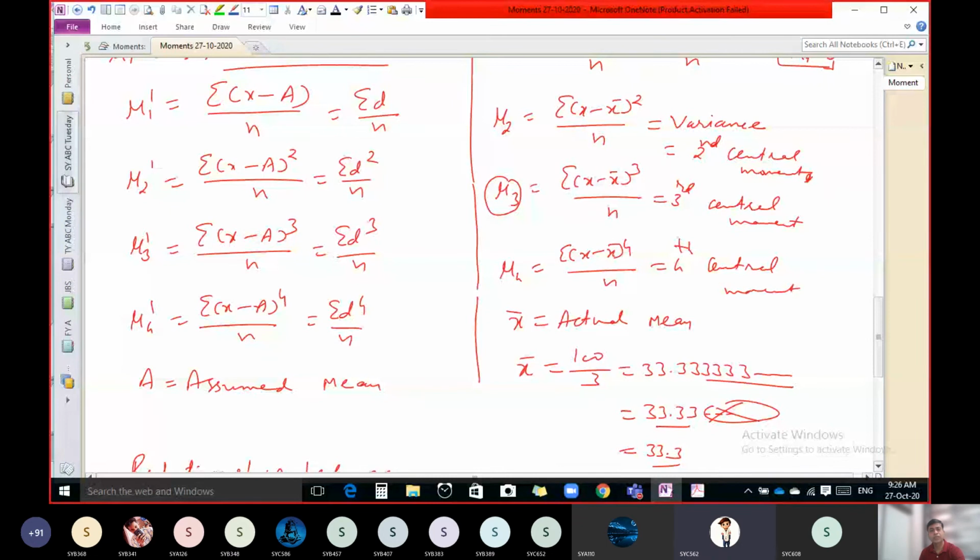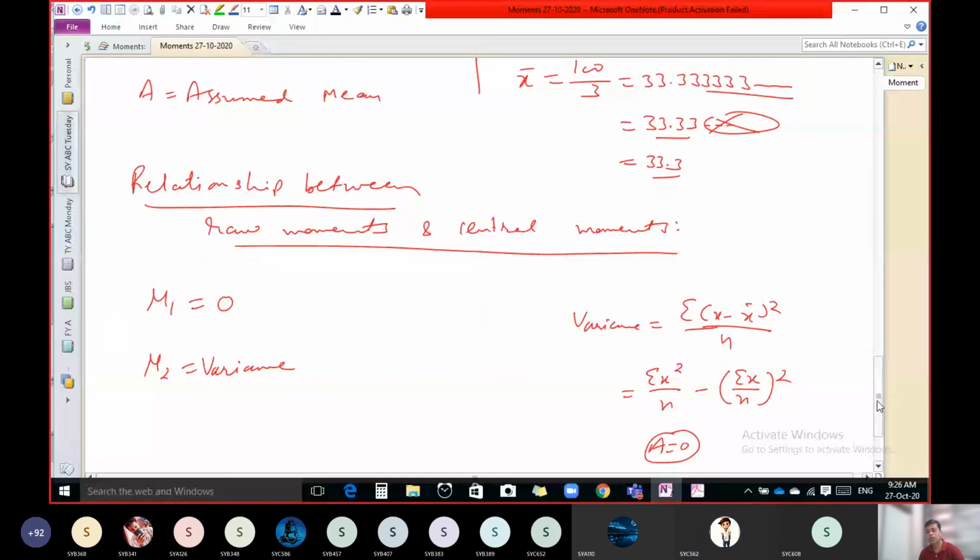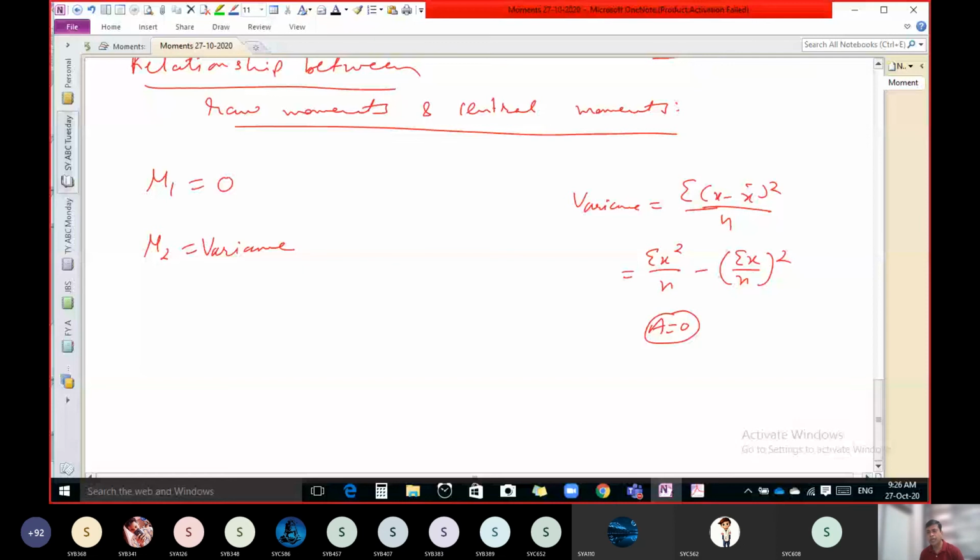Sigma x square upon n. Correct. So this sigma x square upon n you can write as mu2 dash by taking a equal to 0, and sigma x upon n you can write as mu1 dash. So this is mu1 dash whole square, and that is nothing but the formula of mu2.